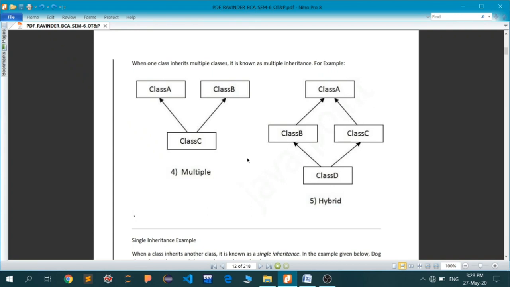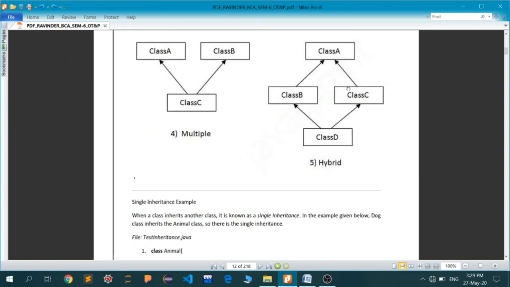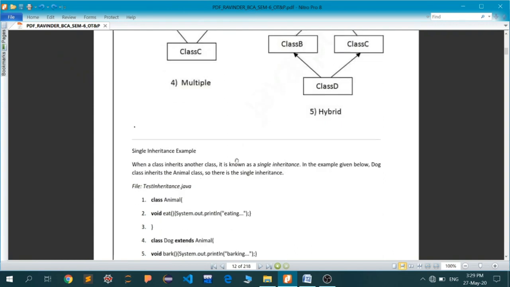Oh, sorry, I said inheritance, but it is by the use of interfaces. So we'll not go into that. The last one is hybrid. This can also be done only by the use of interfaces, or a mix of interfaces and classes.